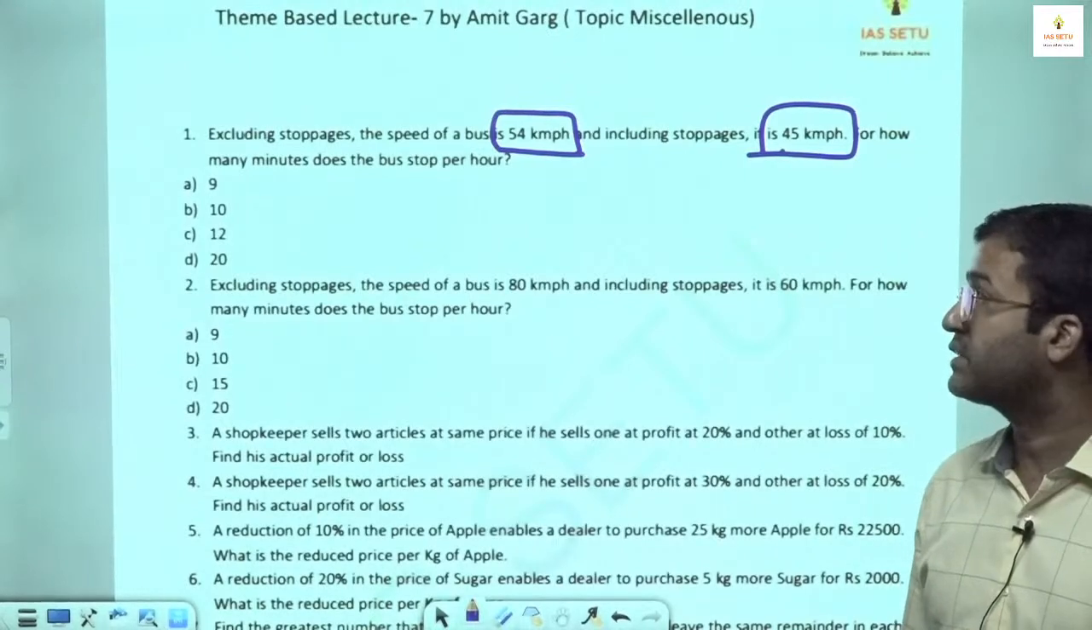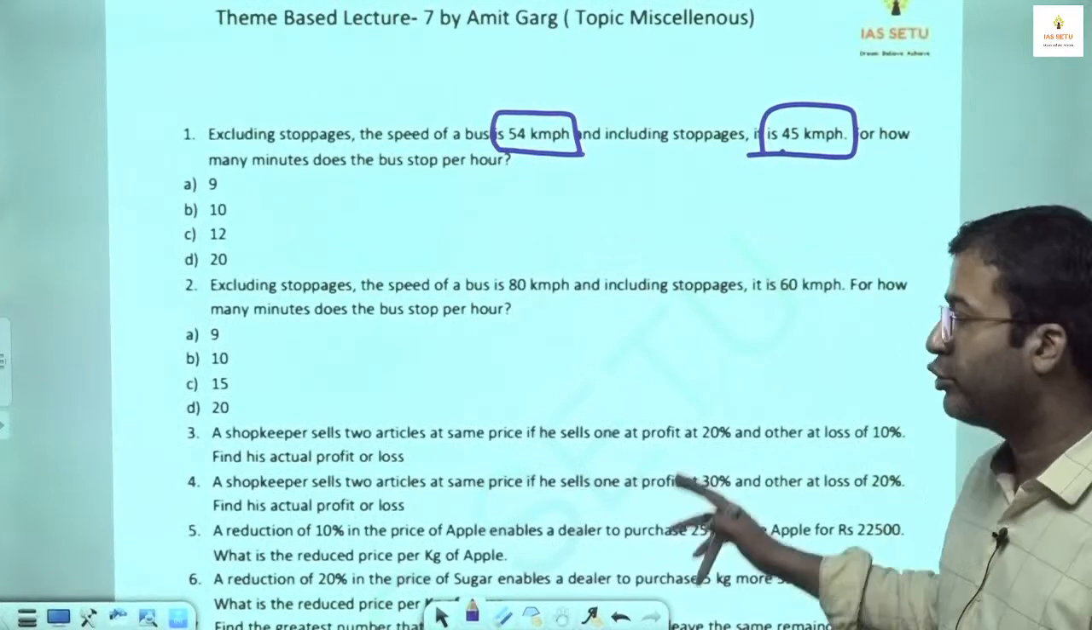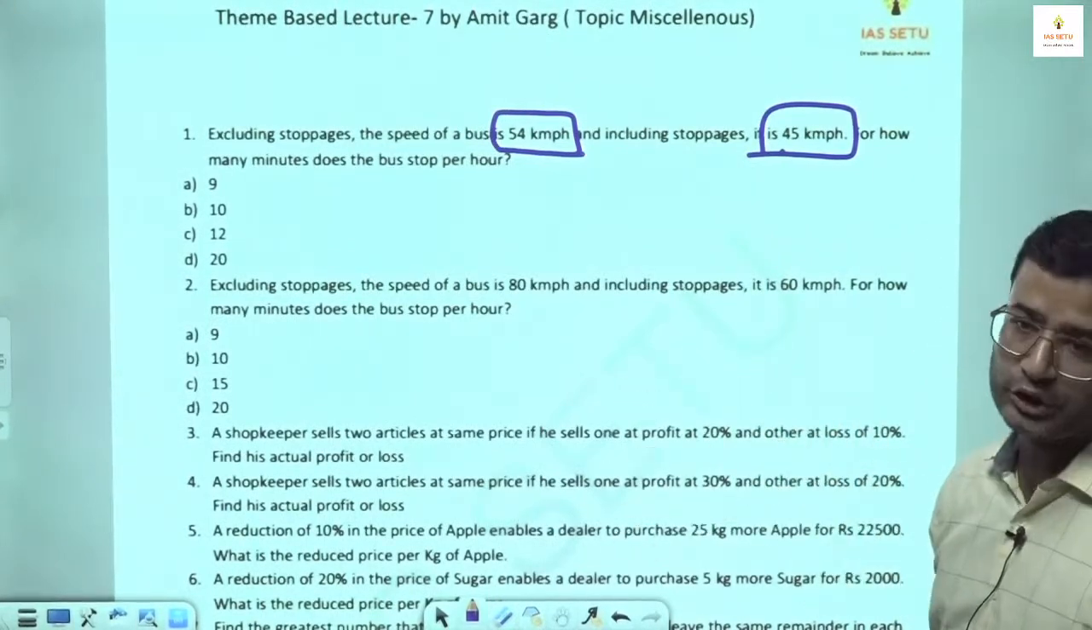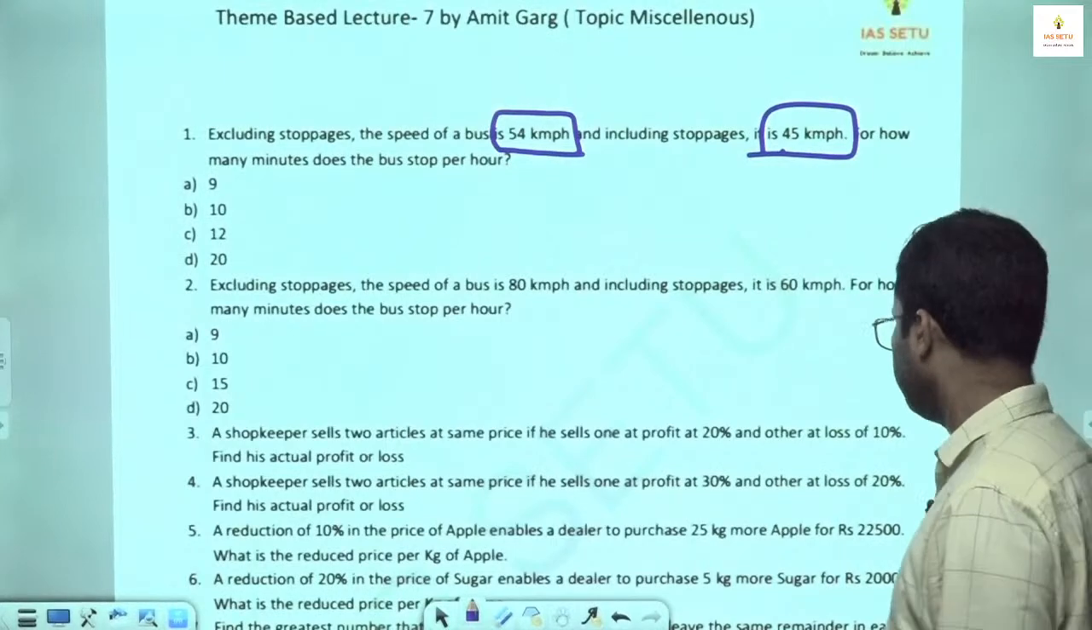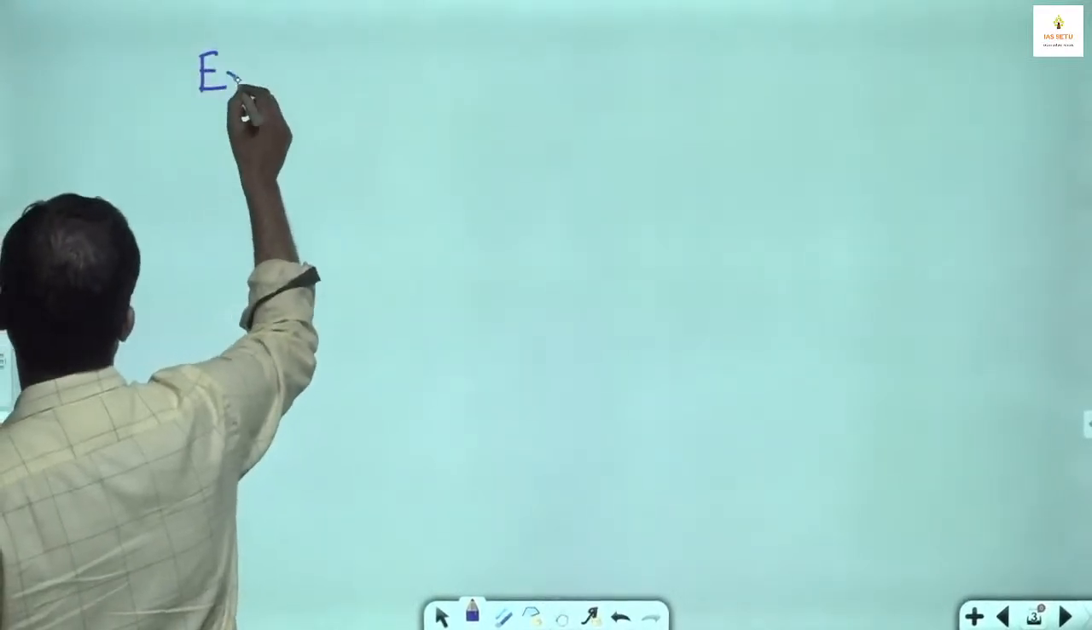How many minutes does the bus stop per hour? It is asked. So I give you two methods. One is the concept, which I will explain. Second, I tell you a shortcut for this type of question. See here, if there is no stoppage, means excluding stoppage,